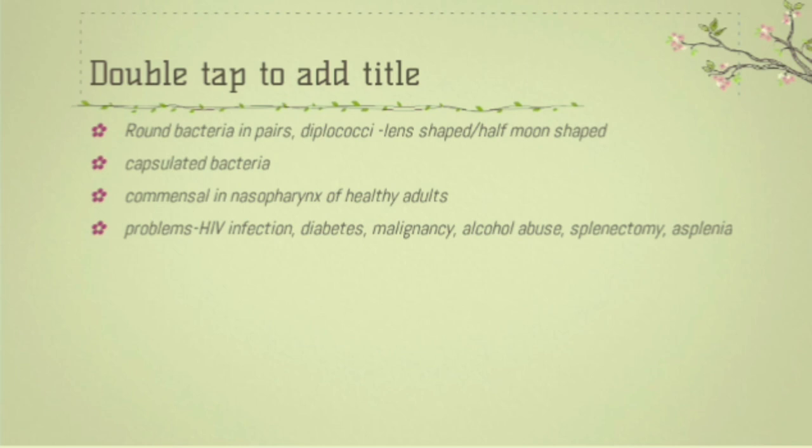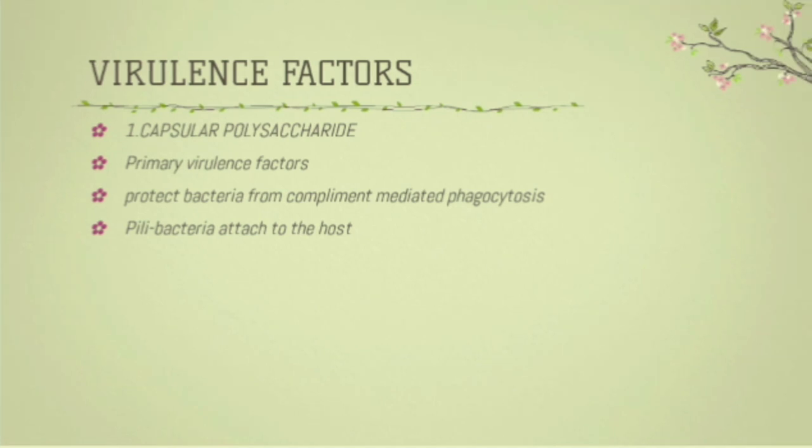Now let's move on to the virulence factors. The meningococcus is encapsulated and covered by a polysaccharide layer called the capsule. So the capsular polysaccharide is the primary virulence factor which protects the bacteria from complement mediated phagocytosis by the host. The capsule has pili, the hair-like extensions by which the bacteria attach to the host cell.